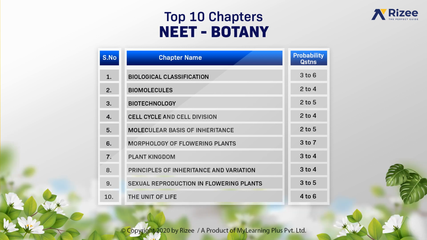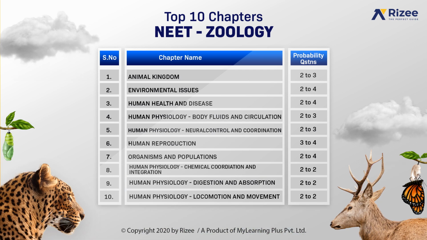For NEET botany, even the top 10 chapters are provided, out of which morphology of flowering plants, probability of questions could be 3 to 7, and in biological classification 3 to 6. Even in the cell: the unit of life, 4 to 6 questions. Now coming to NEET zoology, we have the top 10 chapters being displayed. In that, animal kingdom, 2 to 3 questions of probability, environmental issues 2 to 4, and human reproduction 3 to 4. So in this way, you can easily understand which chapter is important.